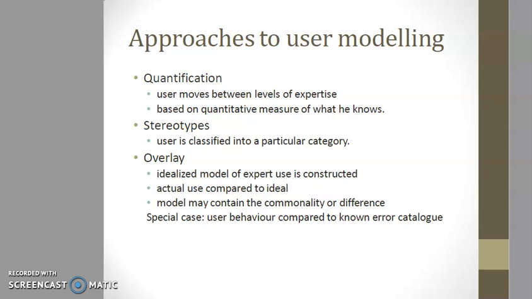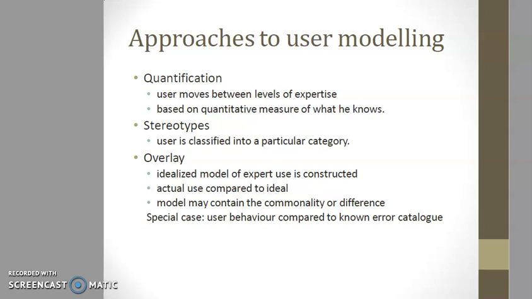stereotypes. The user is classified into a particular category. The automatic user modeling is to work with stereotypes rather than attempting to build a truly individual model of the users. The system classifies the user as a member of a known category of users.